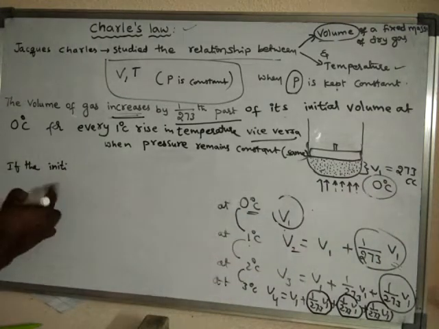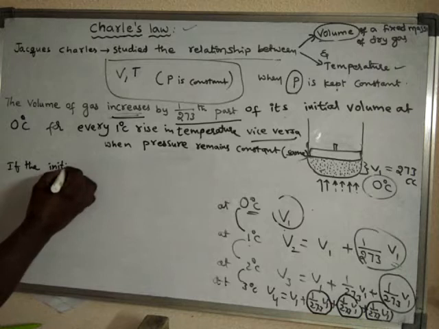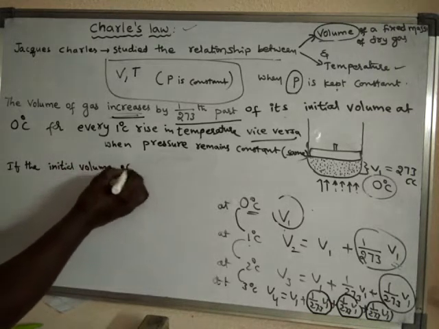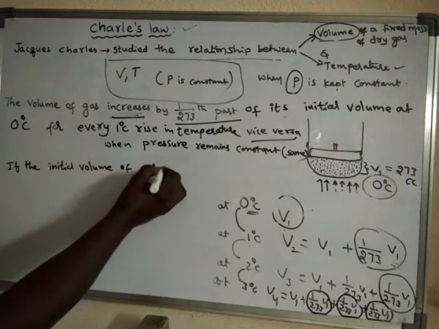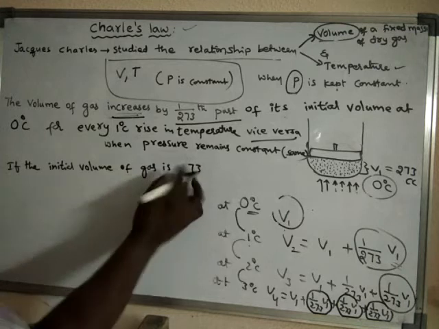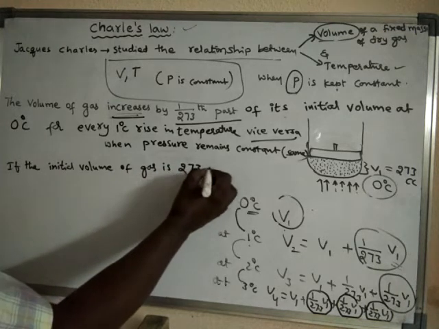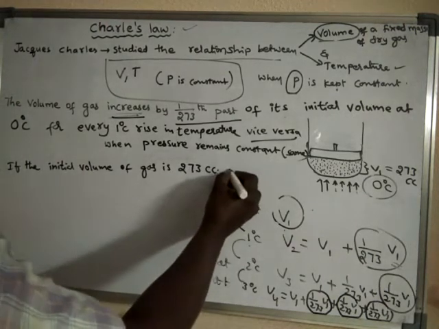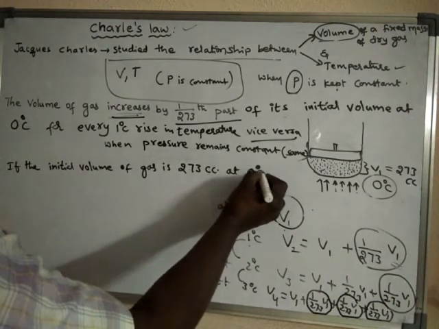That means if the initial volume of gas is 273 cubic centimeters at 0 degree centigrade,